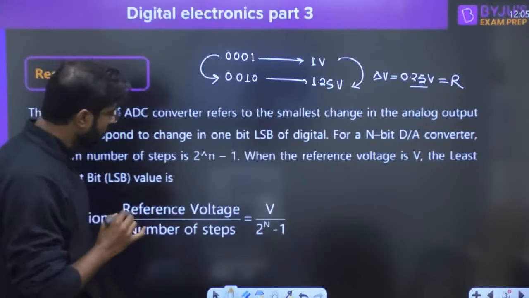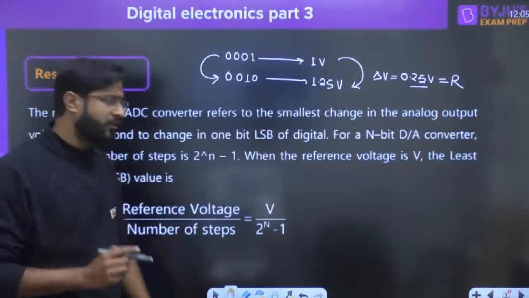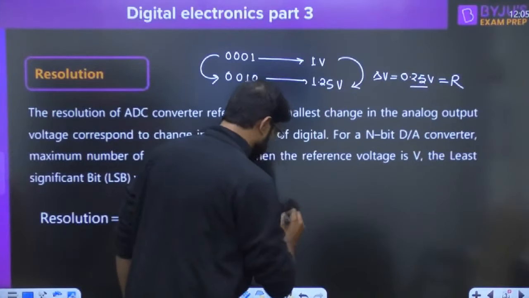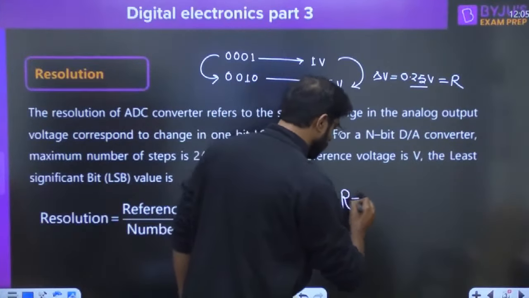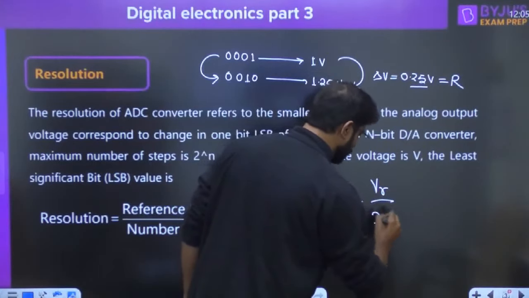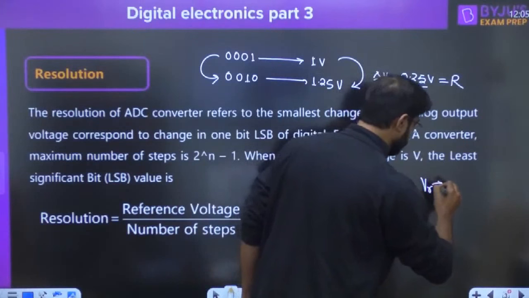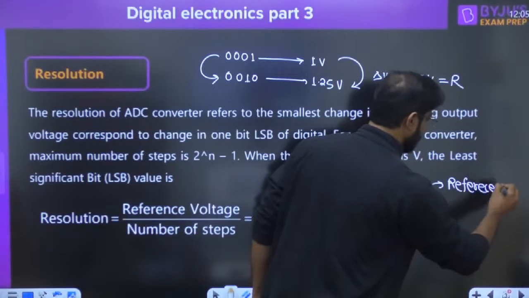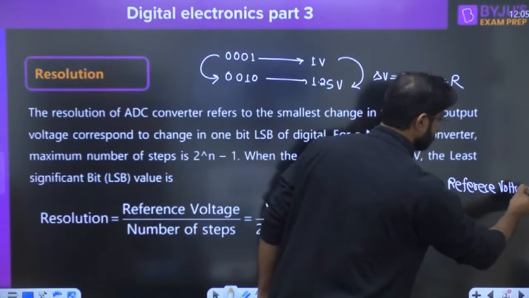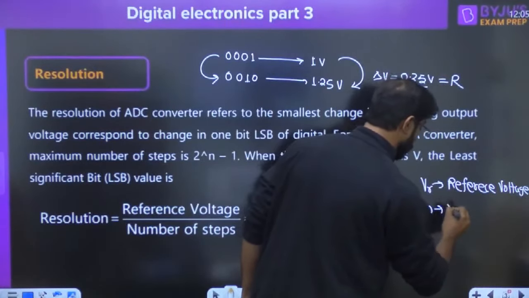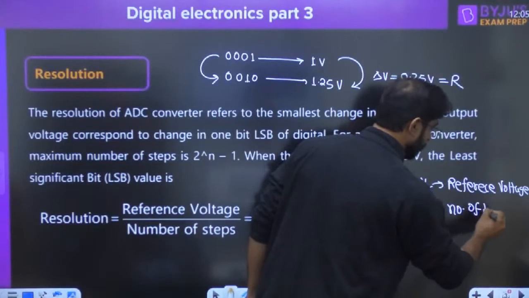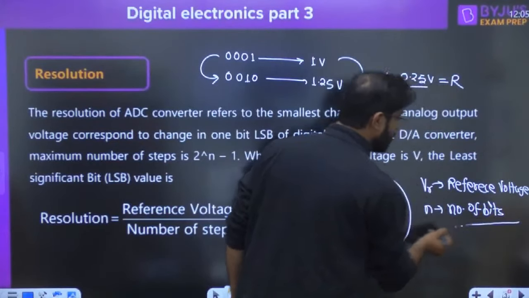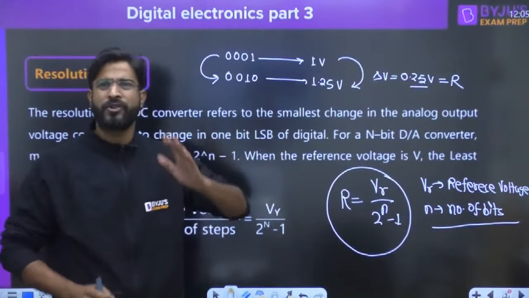Okay. So whenever they ask about the resolution, guys, always you have to follow: reference voltage upon 2 raised to power n minus 1, where VR is called the reference voltage, and n is called the number of bits, whether it is an ADC or a DAC.